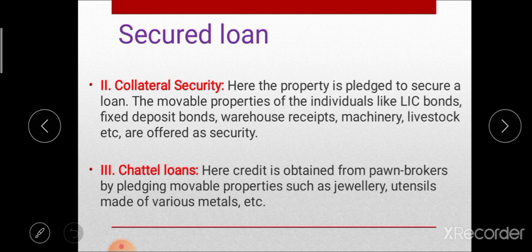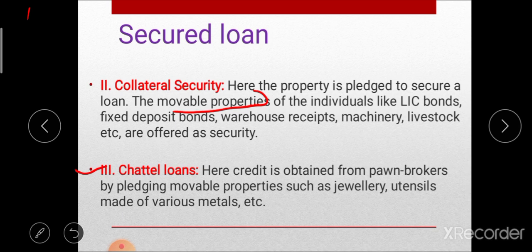Okay, then second type of secured loan, that is collateral security. In this collateral security, property is pledged to secure the loan, and whatever the movable property of the farmer borrower, this movable property is used for security purposes. This movable property, for example LIC bonds, fixed deposit bonds, warehouse receipts, machineries, livestock, etc., is offered as security.